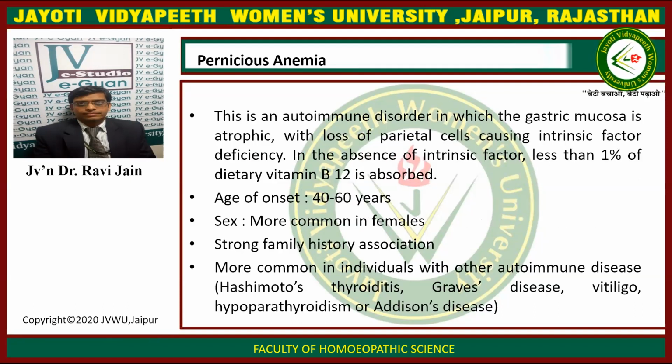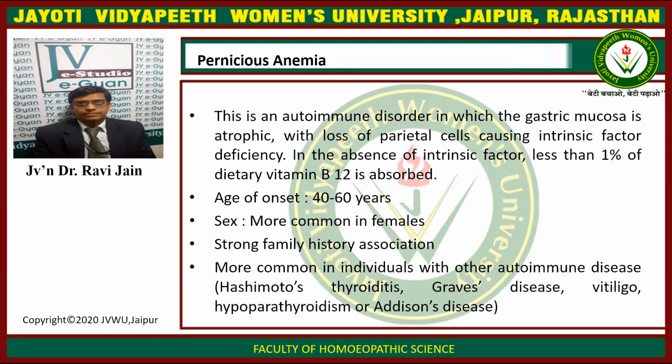Now we come to pernicious anemia. Pernicious anemia is an autoimmune disorder in which the gastric mucosa is atrophic with loss of parietal cells causing intrinsic factor deficiency. In the absence of intrinsic factor, less than 1% of dietary vitamin B12 is absorbed.